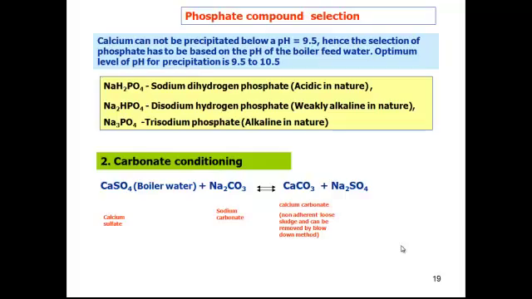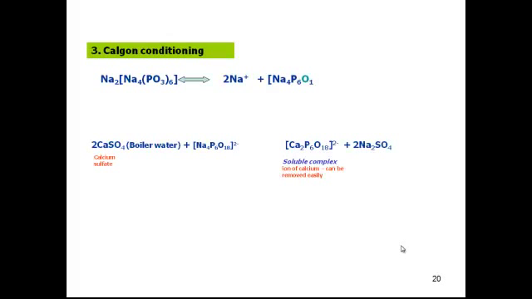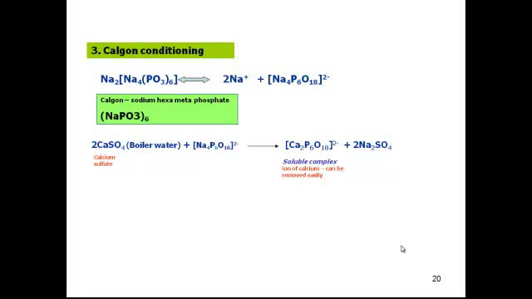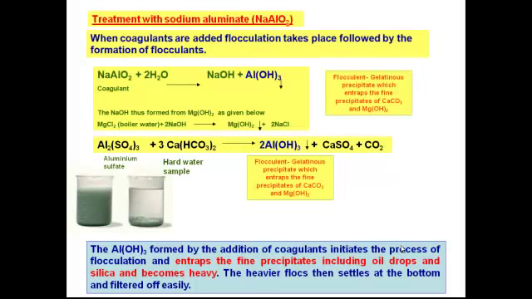In the case of carbonate conditioning, you can take the sodium carbonate and the calcium sulfate. Calcium sulfate is a hard scale forming substance, and when it is treated with sodium carbonate, it creates calcium carbonate. That is a loose precipitate, a sludge, and we can remove it. In the case of Calgon conditioning, we add Calgon, a substance called sodium hexametaphosphate. That is added to the water and creates a soluble complex. So that can be removed easily, and this is one method we can use.